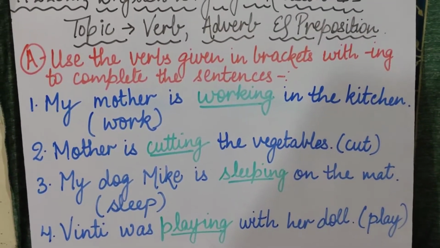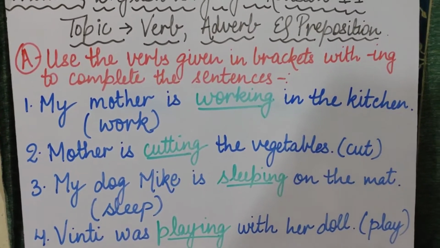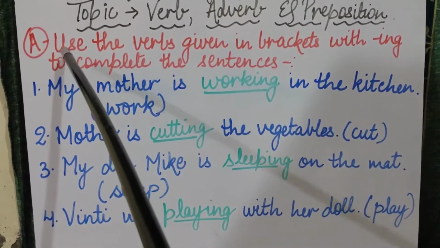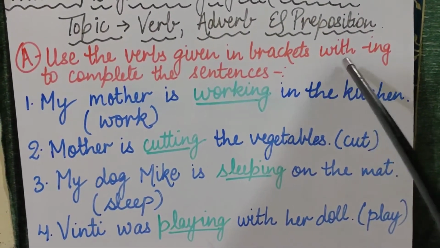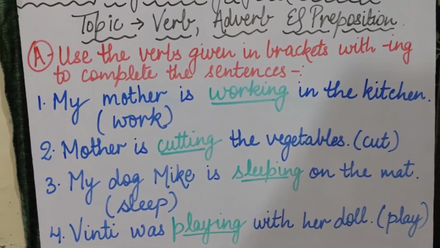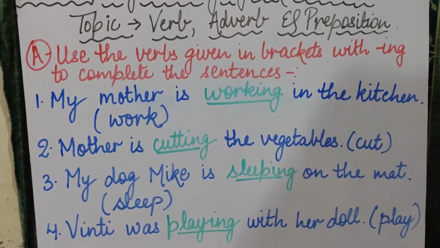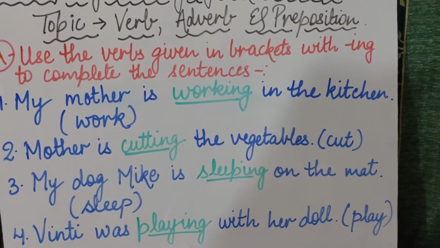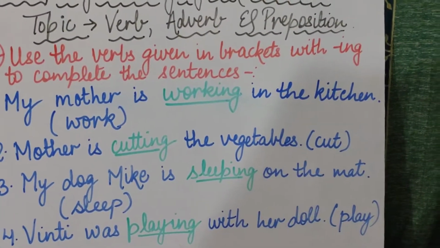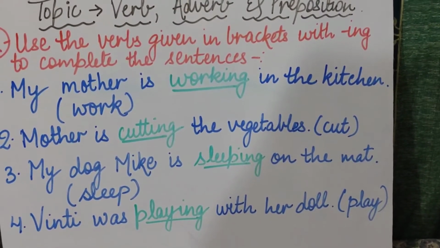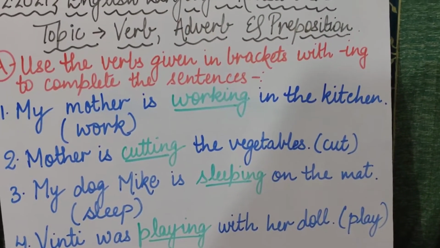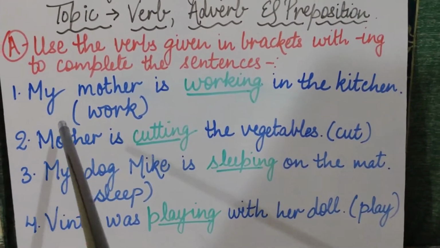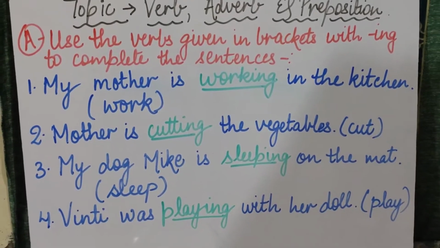Now moving towards our first exercise, that is on verbs. Is that clear? So listen to it very carefully, children. Part A. Use the verbs given in brackets with ing to complete the sentences. Now children, when we are using a verb in a sentence, then we use ing with that verb word. Okay, जो भी verb का word होगा उसके साथ हमें ing लगाना है, तब हम एक proper sentence बना सकते हैं. Is that clear? So let's get started with our first sentence.